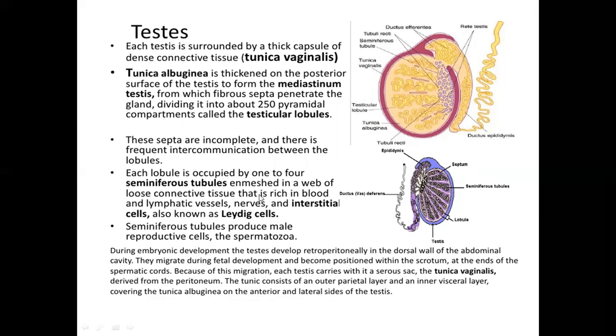Each lobule is occupied by 1 to 4 seminiferous tubules. The interstitial cells are also known as Leydig cells. The seminiferous tubules produce male reproductive cells, the spermatozoa. Here you can see the diagram.